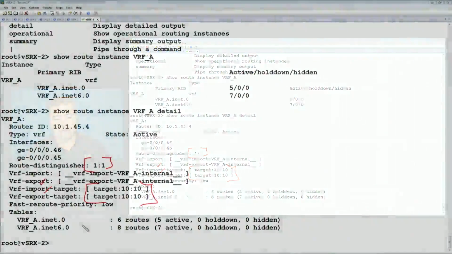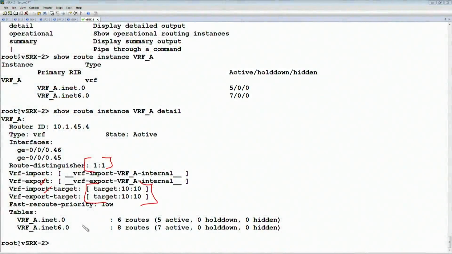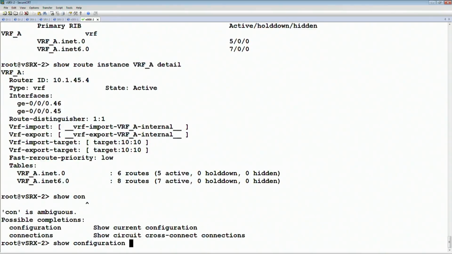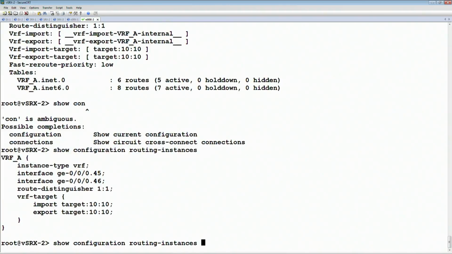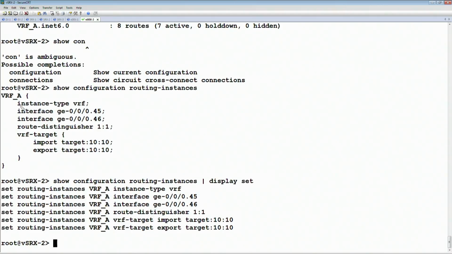So like I said, we will come back a little bit later to some of the more details of the rest of the L3 VPN config. But just on its own, in terms of routing, we can have multiple virtual routing and forwarding instances. We can have multiple copies of the routing table. So if we look at our full config here, let's say show config routing-instances, and show config routing-instances | display set, then the rest of the VRF config, essentially anything related to the VRF at all, is going to go under this routing instance now.